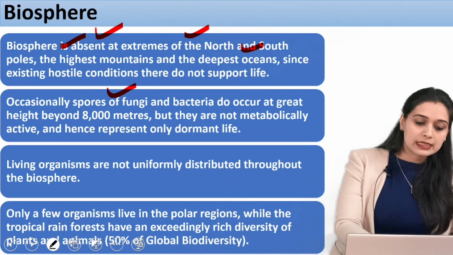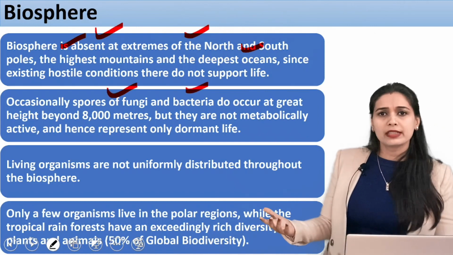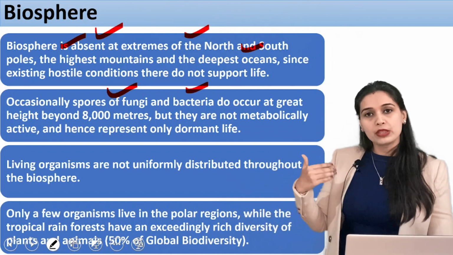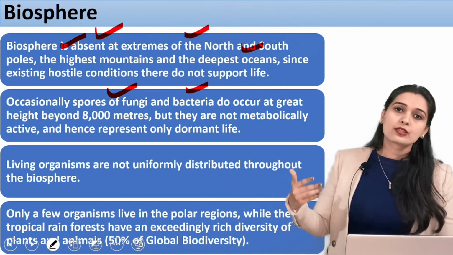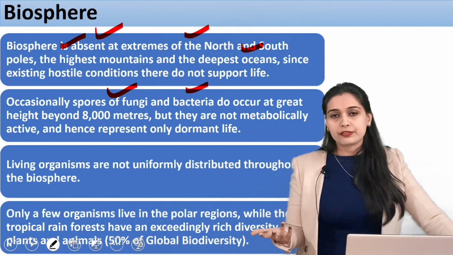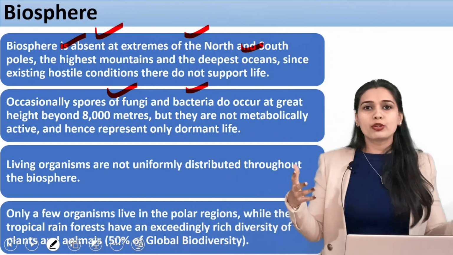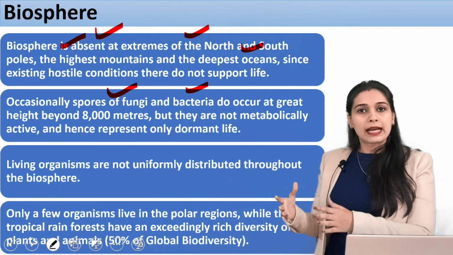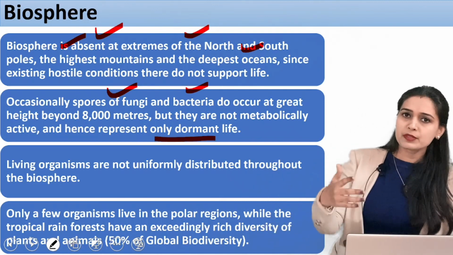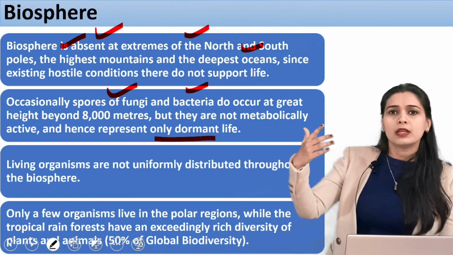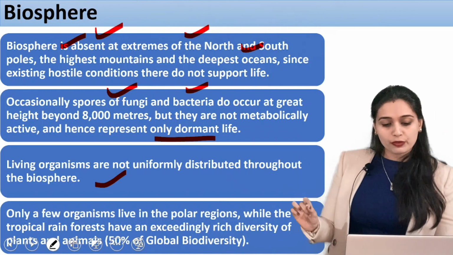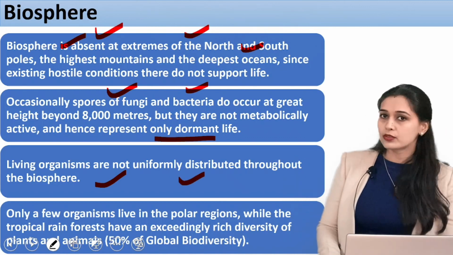Now some bacteria and some fungi are also present in these locations. In some of the areas which we are saying are hostile, some bacteria or fungi may be present, but these are dormant life forms, they are not active. So we don't consider them to be existing as an active life form. These are dormant life forms present at such extreme locations. Then, living organisms are not uniformly distributed throughout the biosphere, it is also true.